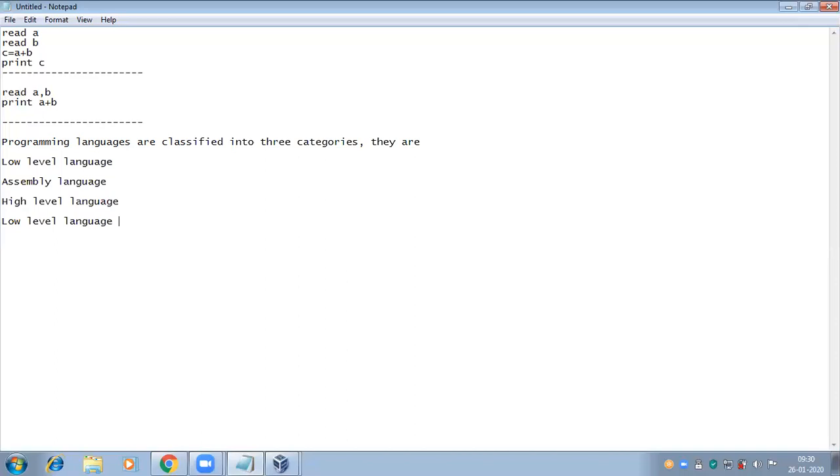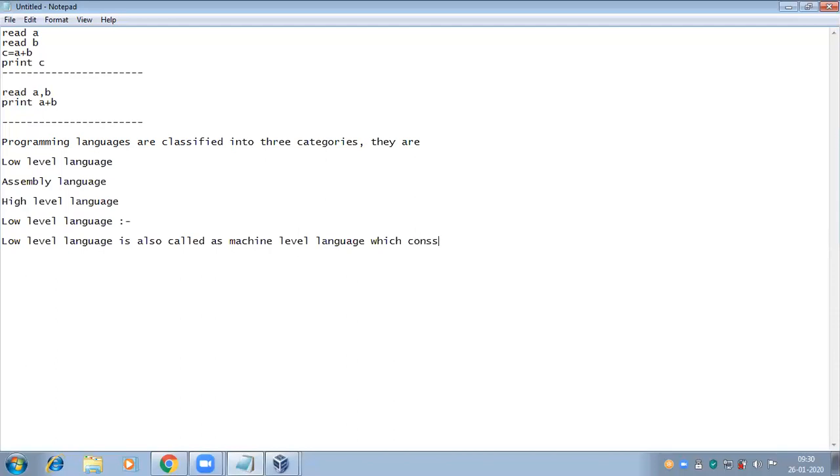Low level language is also called machine level language.